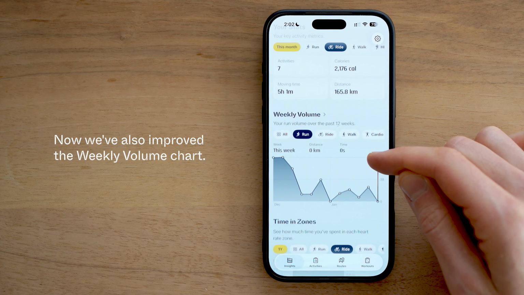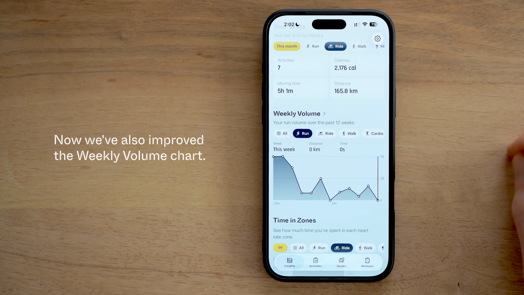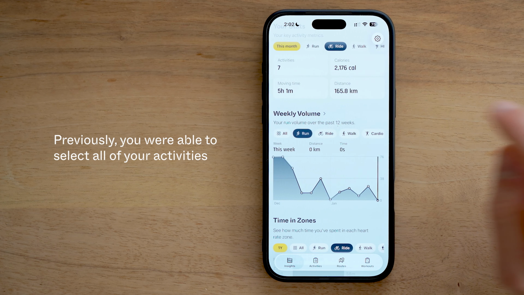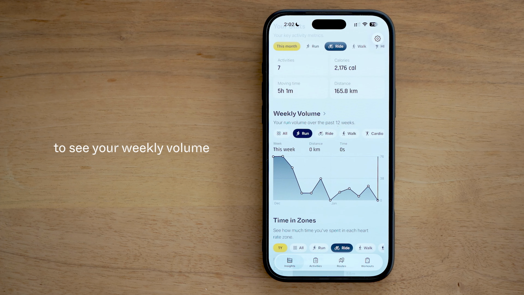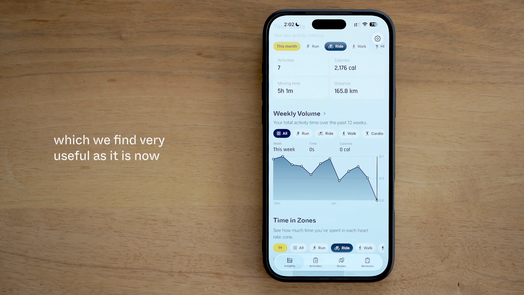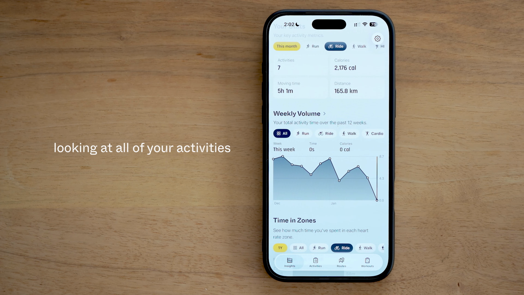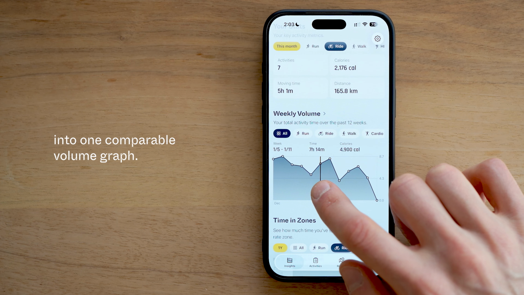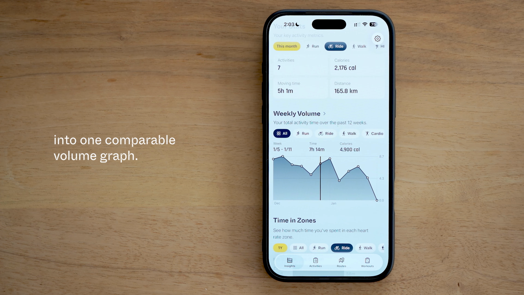Now, we've also improved the weekly volume chart. Previously, you were able to select through all of your activities to see your weekly volume, but we've added now the all toggle here, which we find very useful as it is now looking at all of your activities and the moving time and consolidating that into one comparable volume graph.